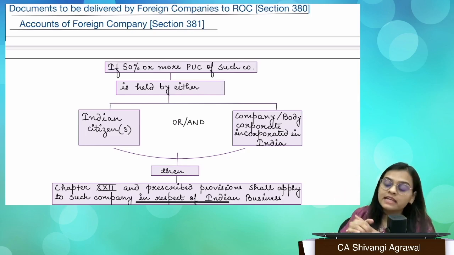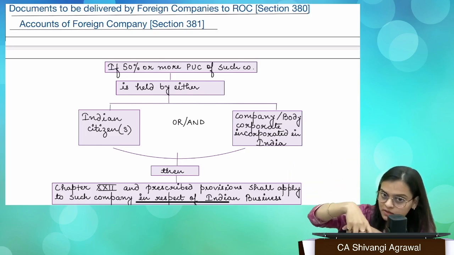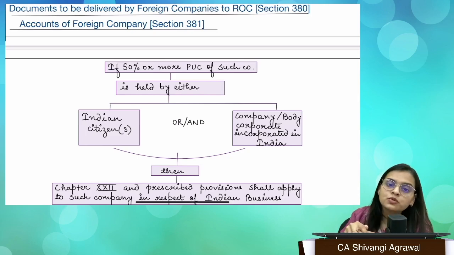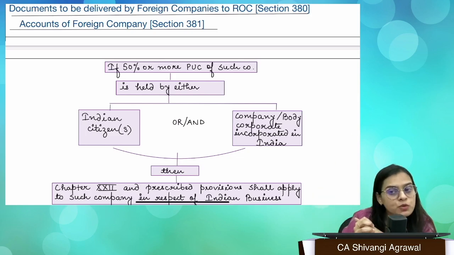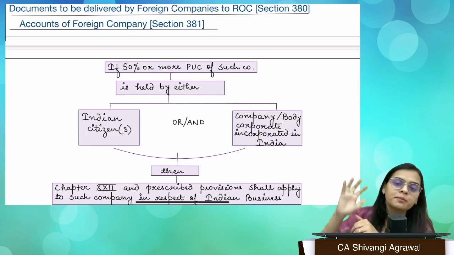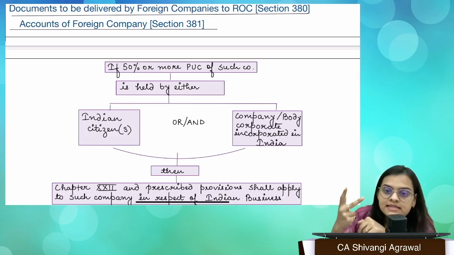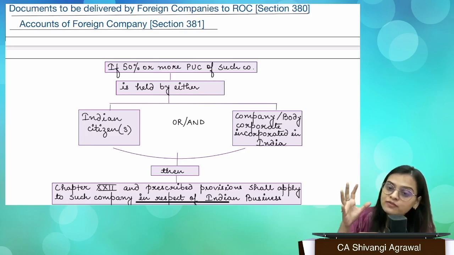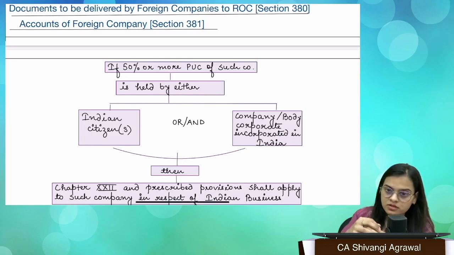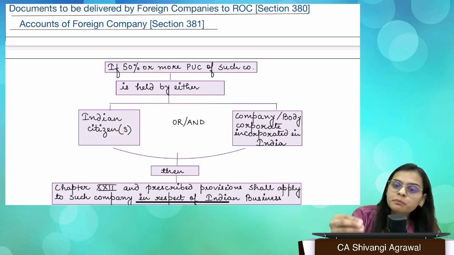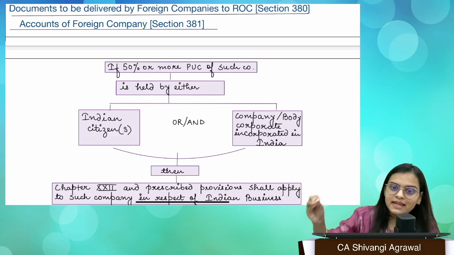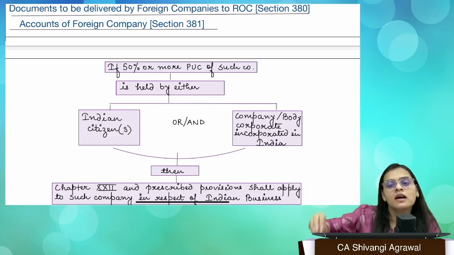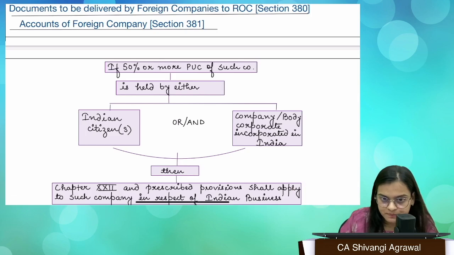One, if you open a place of business over here, there are certain documents that you need to furnish to ROC New Delhi. Okay, so for all foreign companies, we have ROC New Delhi. Second thing, we have section 381. Section 381 tells us that you have to maintain certain accounts. Like the Indian companies prepare and maintain books of accounts, right? Likewise, you also have to prepare and maintain the books of accounts.